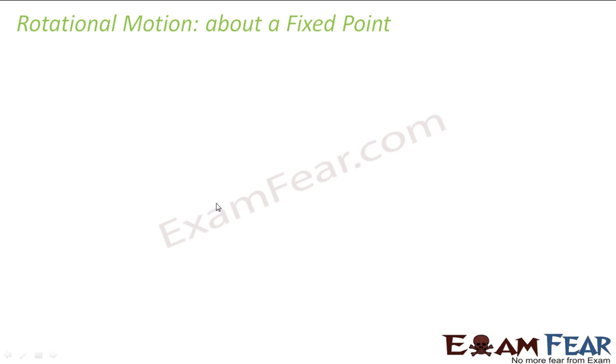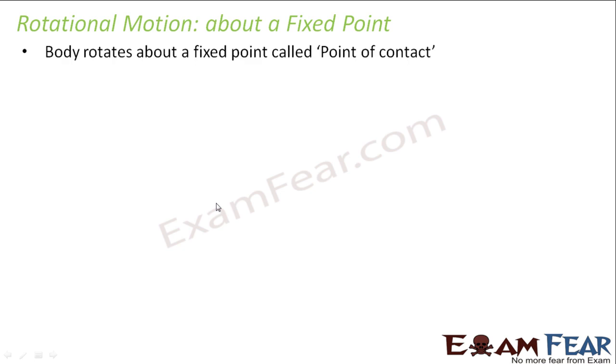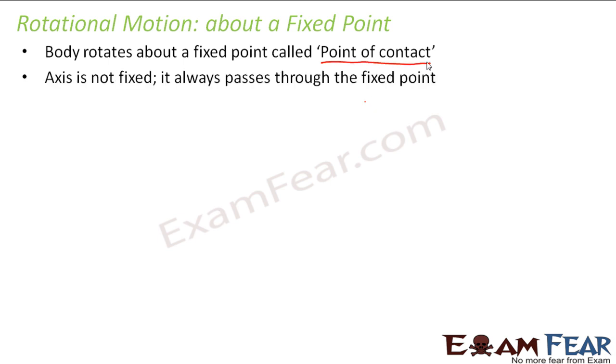So now let us look at some of the scenarios where rotational motion takes place about a fixed point. So in this case, what happens? The body rotates about a fixed point and that point is often known as the point of contact. So let us look at an example. So here the axis is not fixed. It always passes through the fixed point. That means in this case the axis does not remain at a constant place. The axis itself keeps moving, but it makes sure that the axis passes through the point of contact.